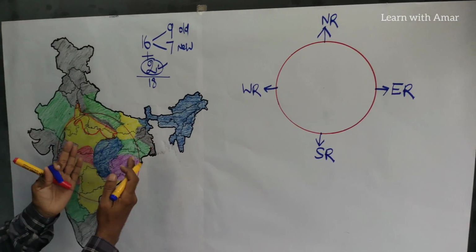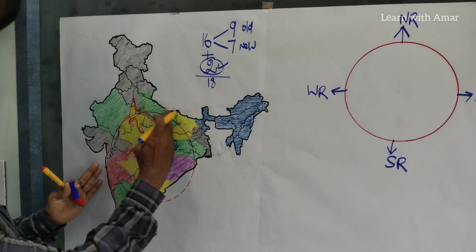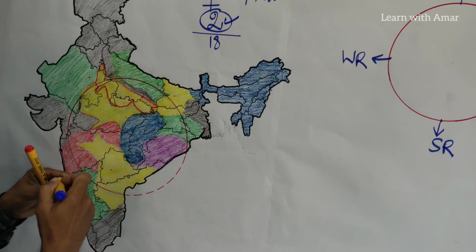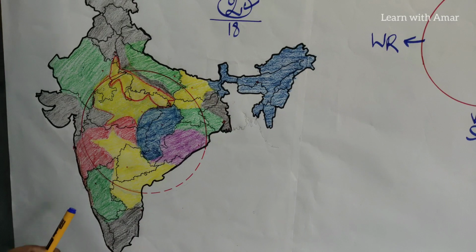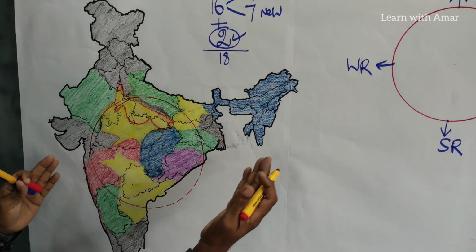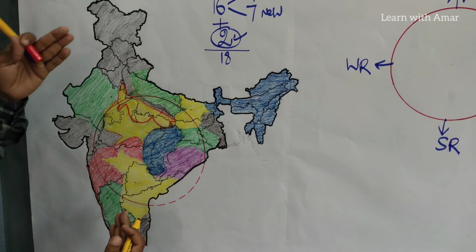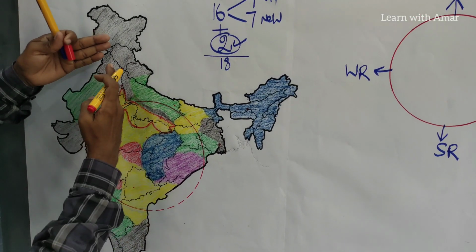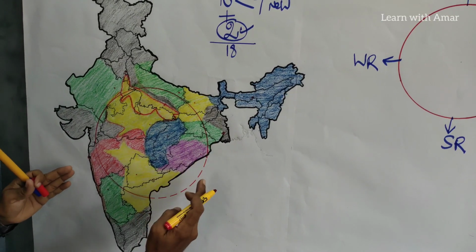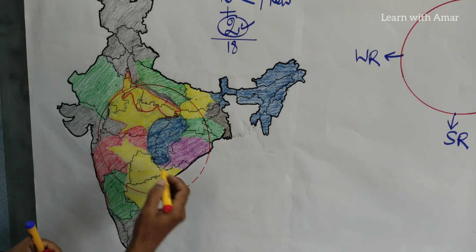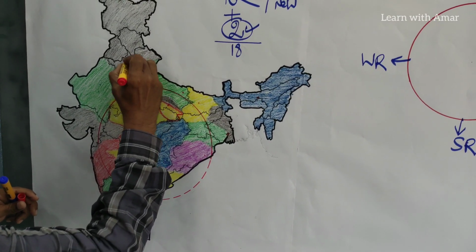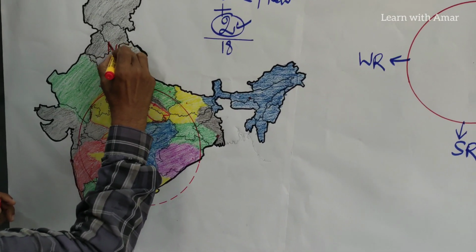Come here. This is a rough figure, approximately a circle. The same circle we are going to show on the India map. Now see here. Can you identify those four directions? Very easy and simple. See the black color regions, 1, 2, 3, 4. These black color regions are the primary directions. Now we write them. This one is Northern Railways.